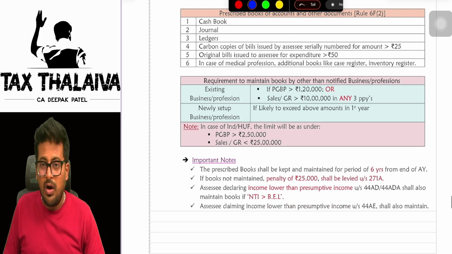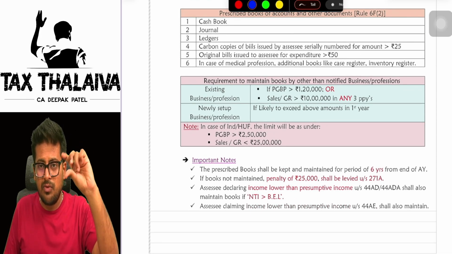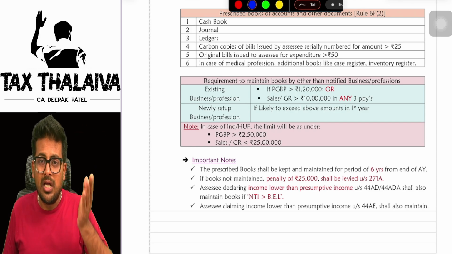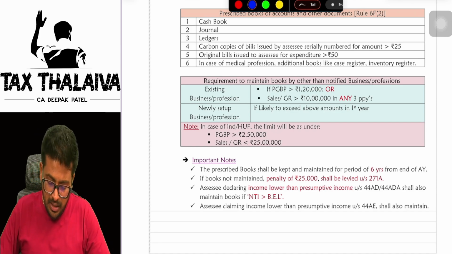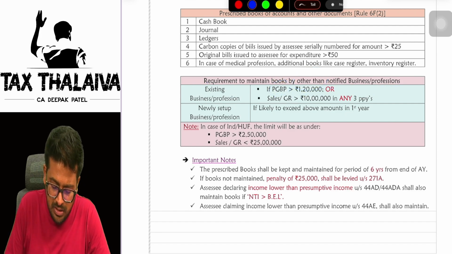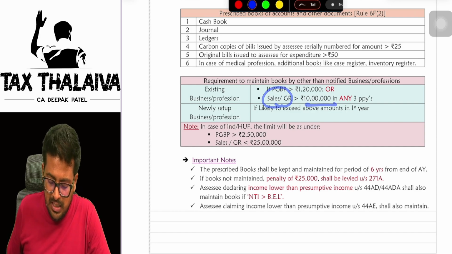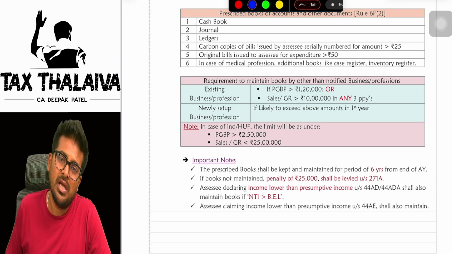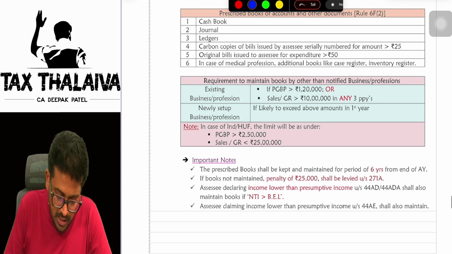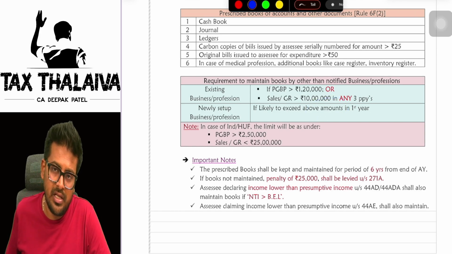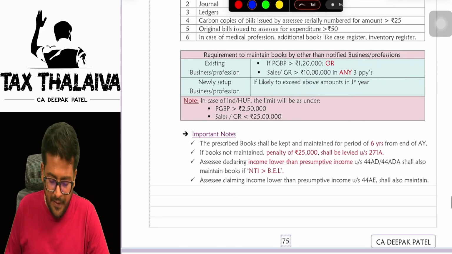Next, whatever we have seen above is in the case of notified professions. But other than the notified professions, who are those people who are required to maintain books of accounts? Other than the notified professions also, if you are an existing business and your PGBP is more than 1,20,000 or your sales or gross receipts are more than 10 lakhs in any of the three preceding previous years, you are required to maintain books of accounts. In the case of a newly set up business, if it is likely to exceed in the first year itself, books of accounts have to be maintained.